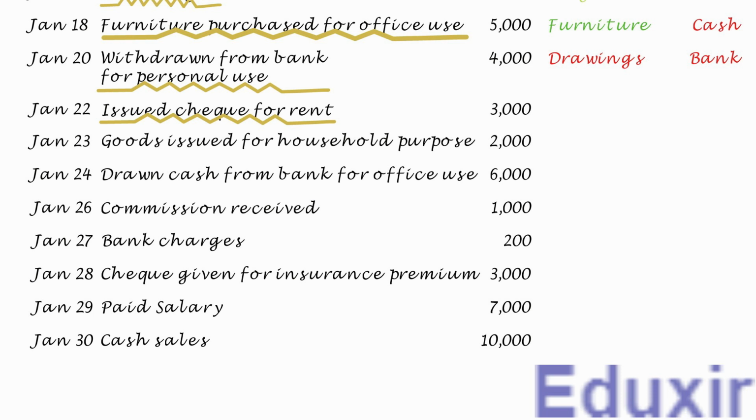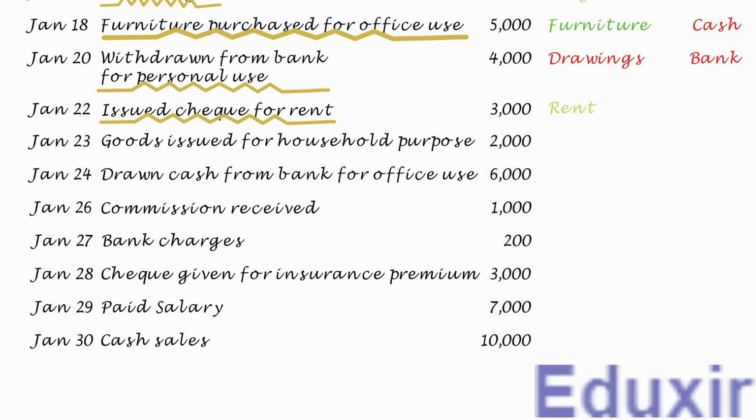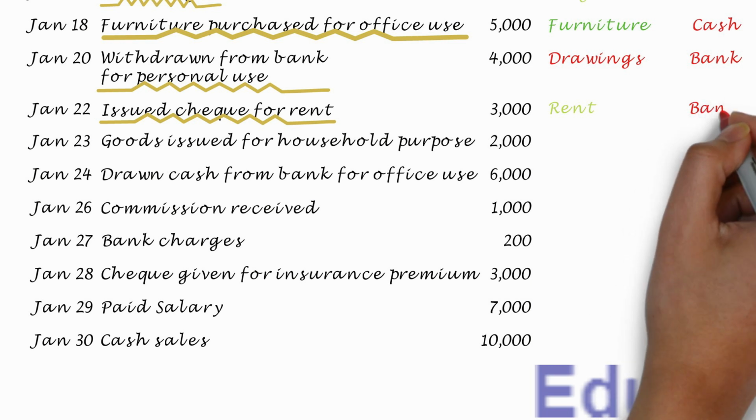Now, rent is an expense. In other words, the business is incurring an expense named rent in this transaction. The rule to record an expense incurred is to debit the corresponding expenses account. In this case, the rent account should be debited. At the same time, as the business is issuing a check and as this check will be encashed in the bank, the asset available with the business will be decreasing in this transaction. The rule to record any decrease in the asset is to credit the corresponding asset account. In this case, the bank account should be credited.